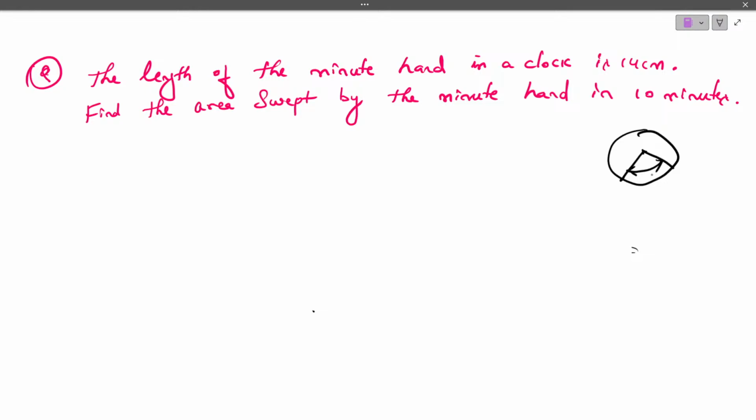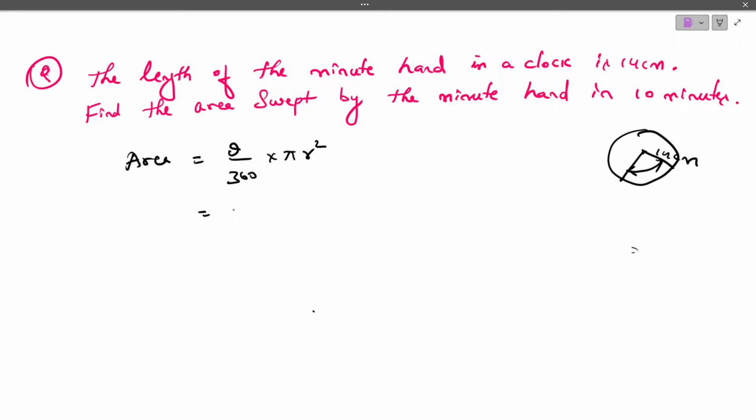We are going to consider this as the area. So we know that area of a sector is theta by 360 into pi r square, in which the length of the minute hand is nothing but the radius. So radius here is 14 centimeter.